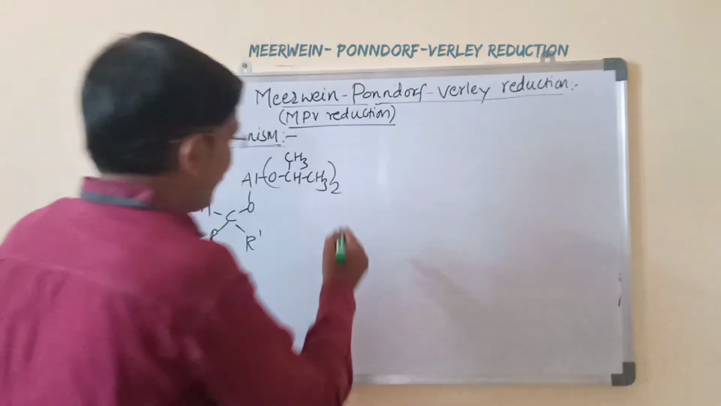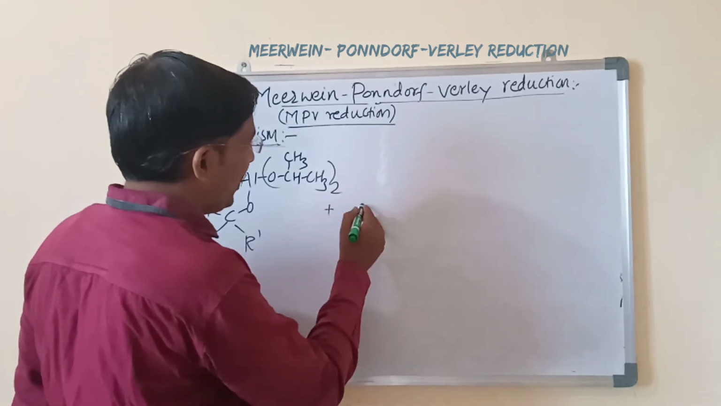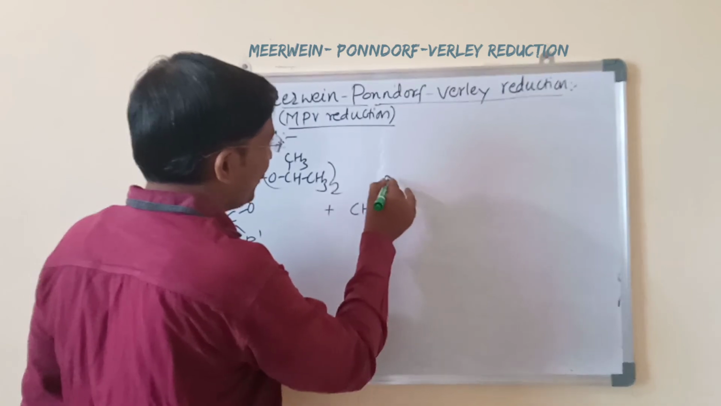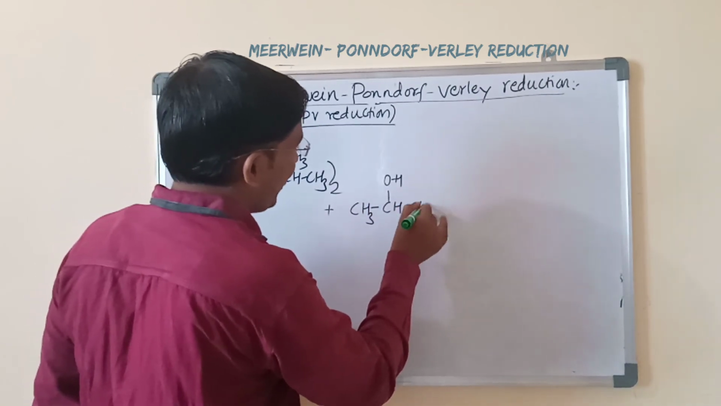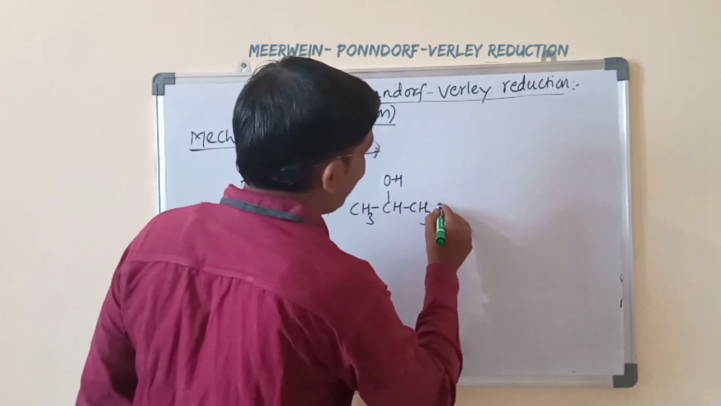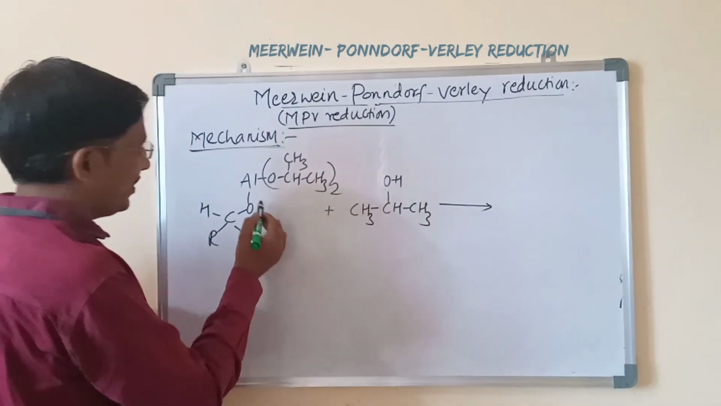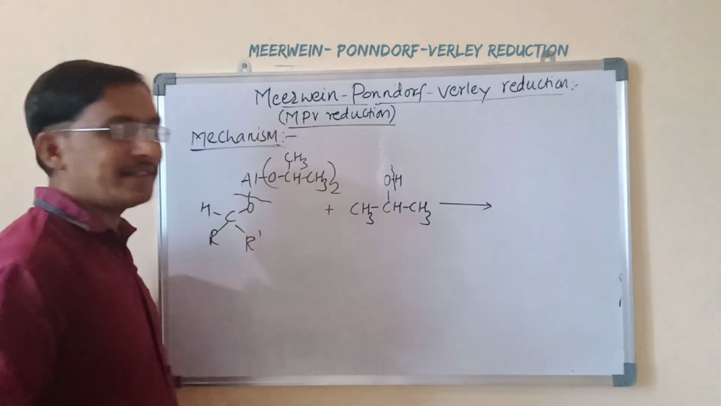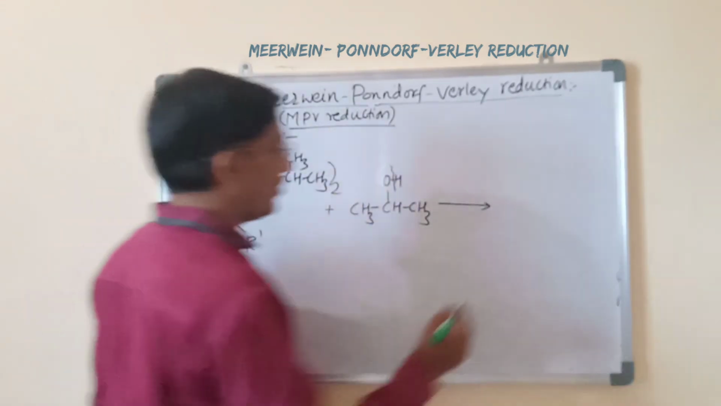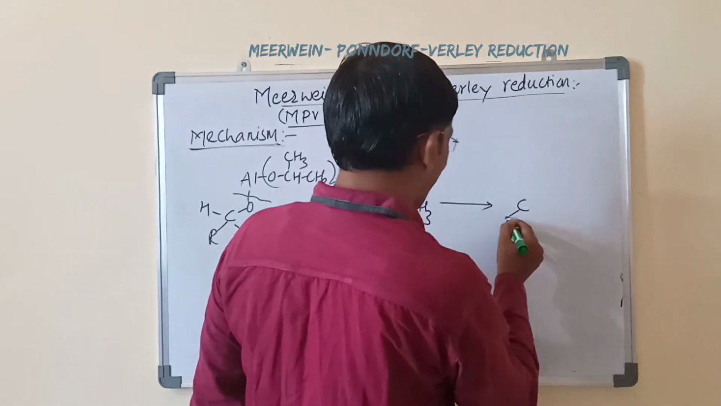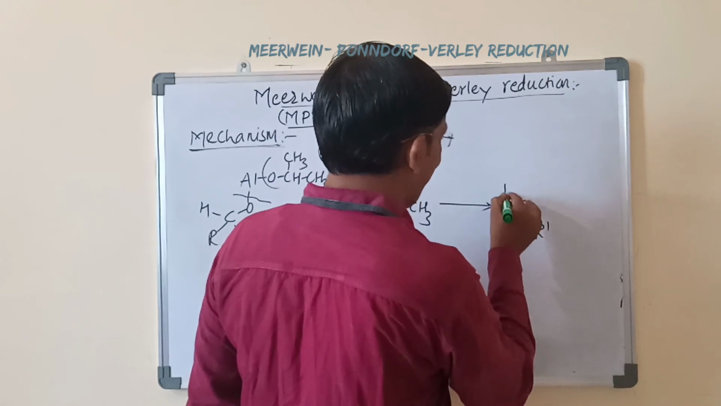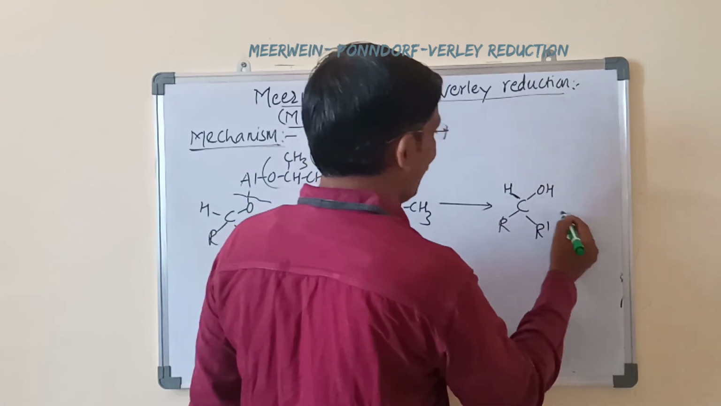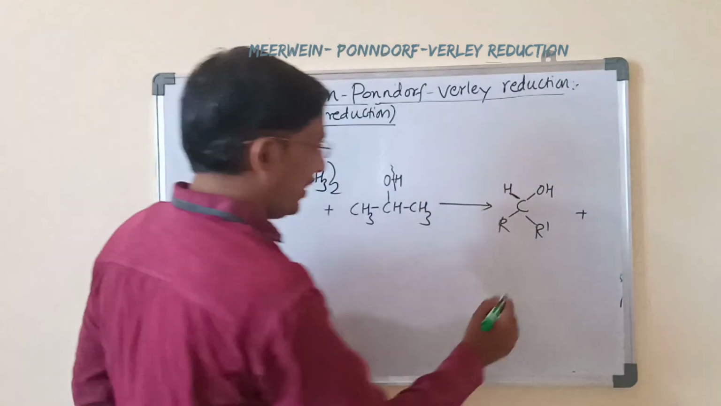Now this species is treated with isopropyl alcohol. In presence of that isopropyl alcohol, it undergoes protonation with the help of isopropyl alcohol. Breaking of this bond takes place, that is OH. Actually it is a ligand exchange type of reaction, and you will get the product R, R dash, H and OH. This is an alcohol. Ketones are converted into secondary alcohol.